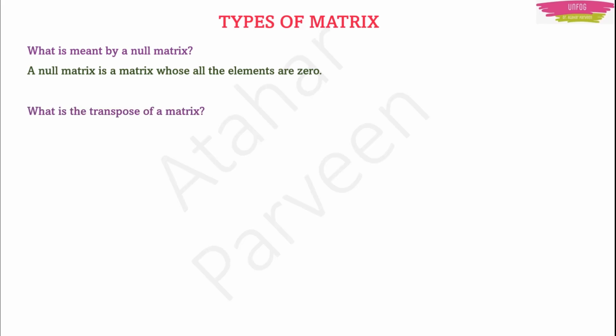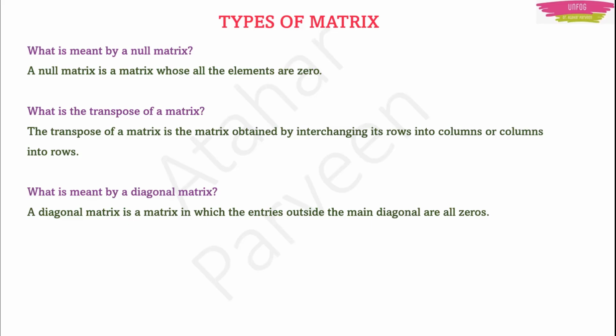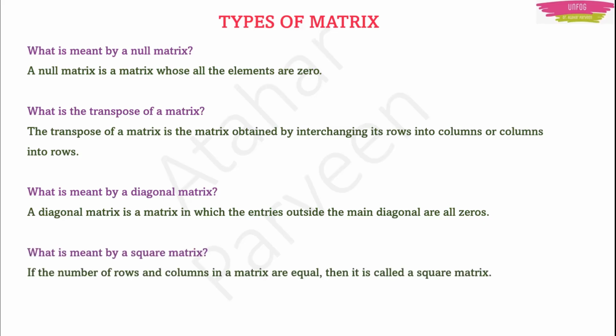Then what is a transpose of a matrix? The matrix obtained by interchanging its rows into columns and columns into rows is known as the transpose of a matrix. What is meant by a diagonal matrix? A diagonal matrix is a matrix in which the entries outside the main diagonal are all zeros. What is meant by square matrix? If the number of rows and columns in a matrix are equal, then it is called a square matrix. Okay, I hope you all got it now.